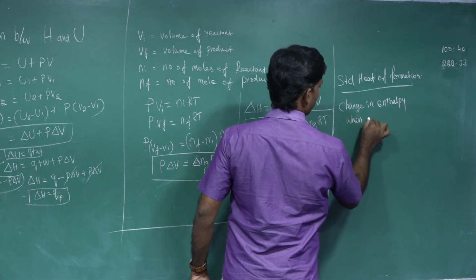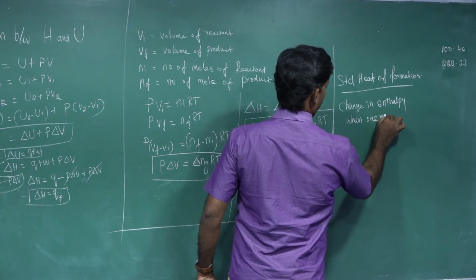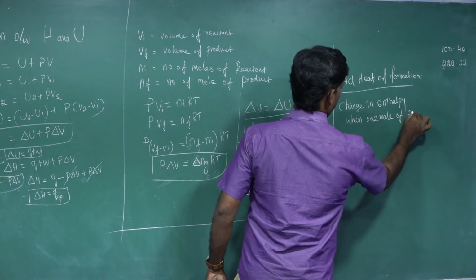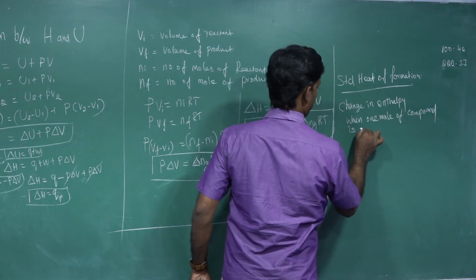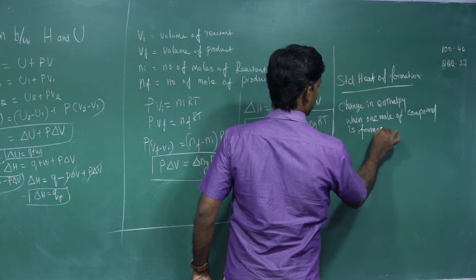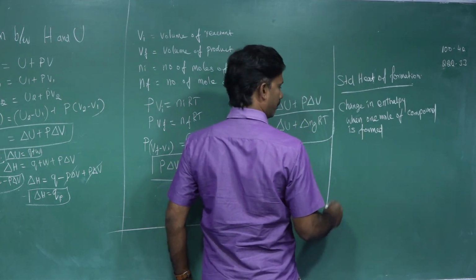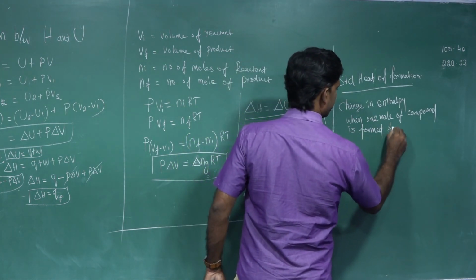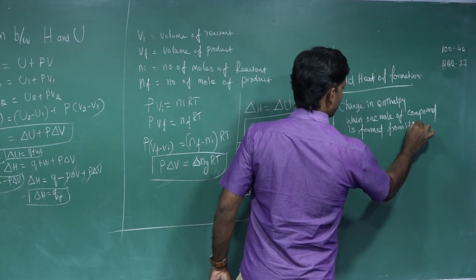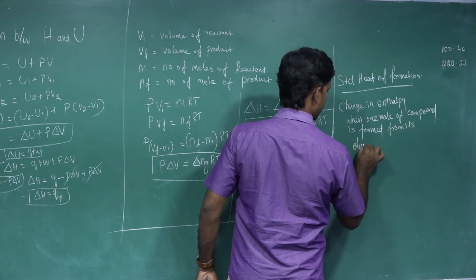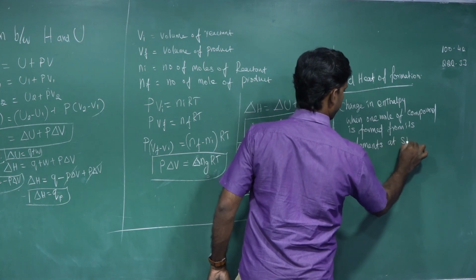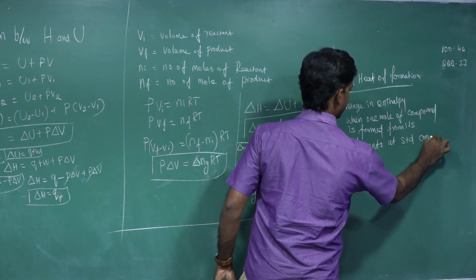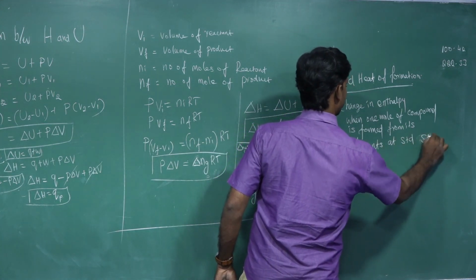when 1 mole of compound is formed from its elements at standard conditions, standard states.